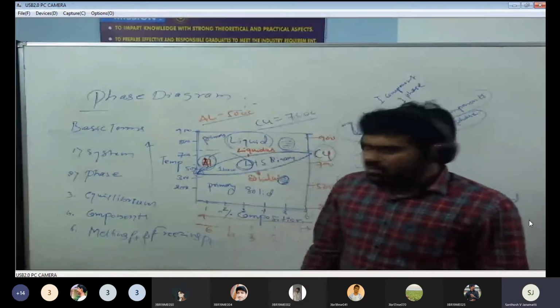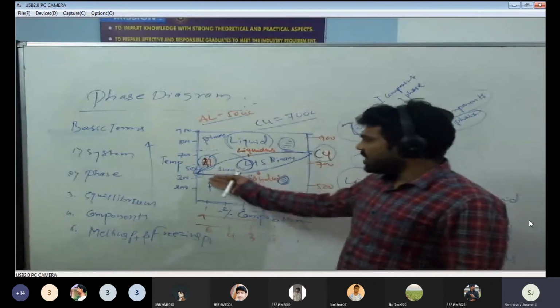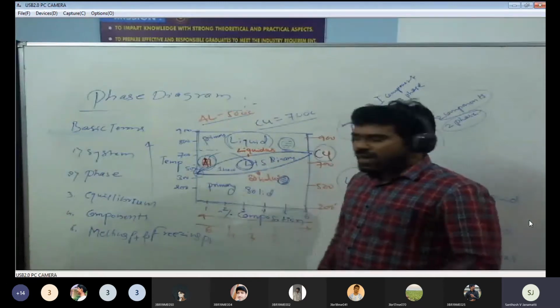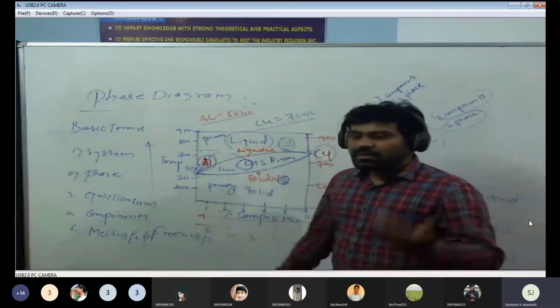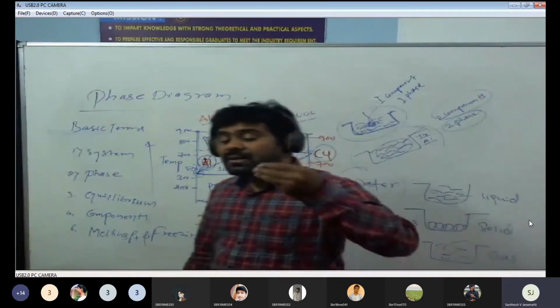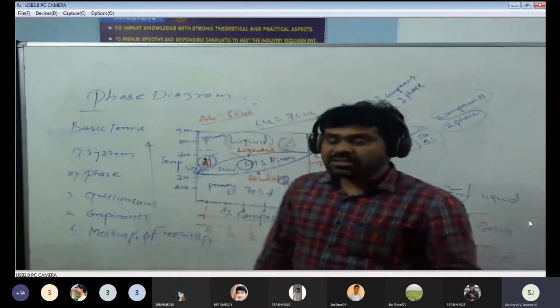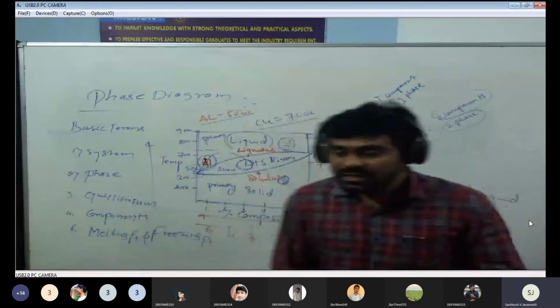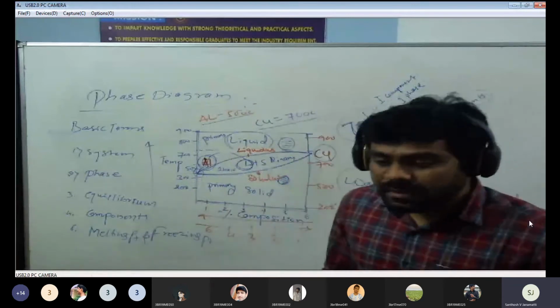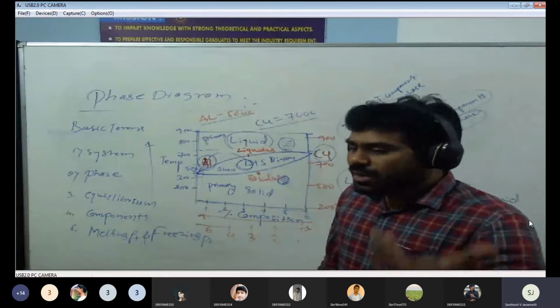Melting point and freezing point, there are no big issues. As I explained, melting point at above 500 degrees Celsius. Melting point means that particular material turns into liquid. At what temperature the material becomes completely liquid, it is called the melting point.